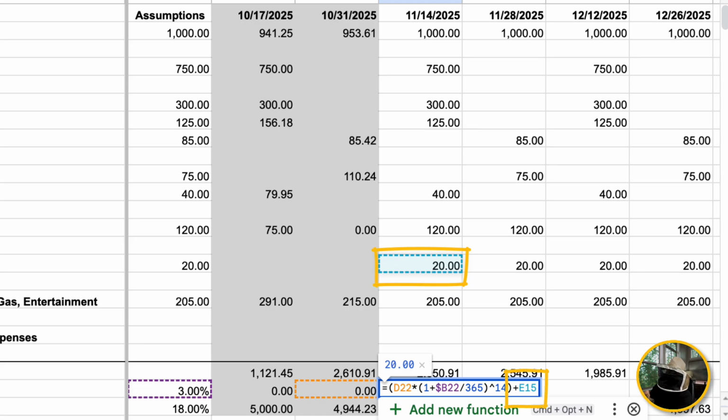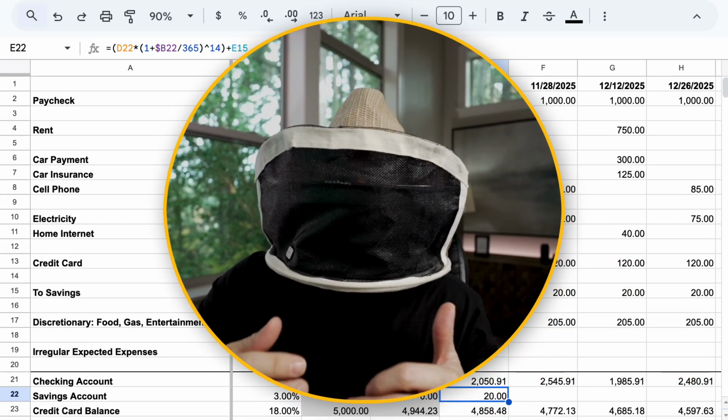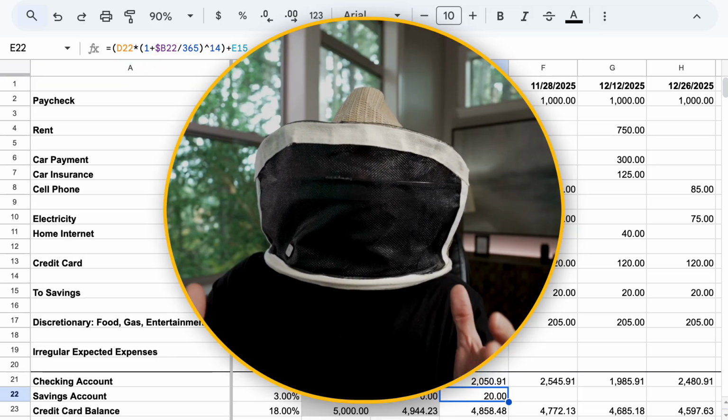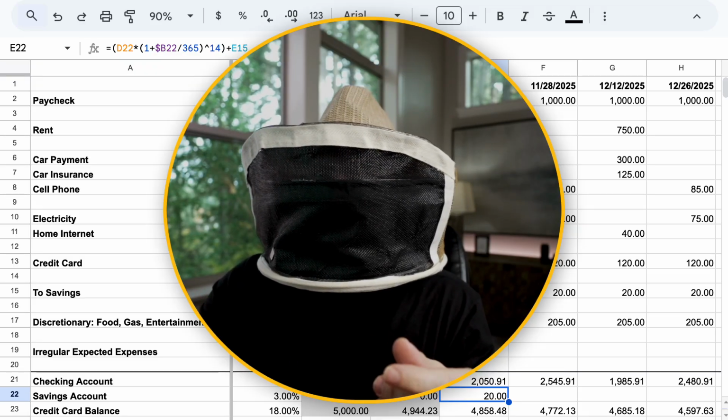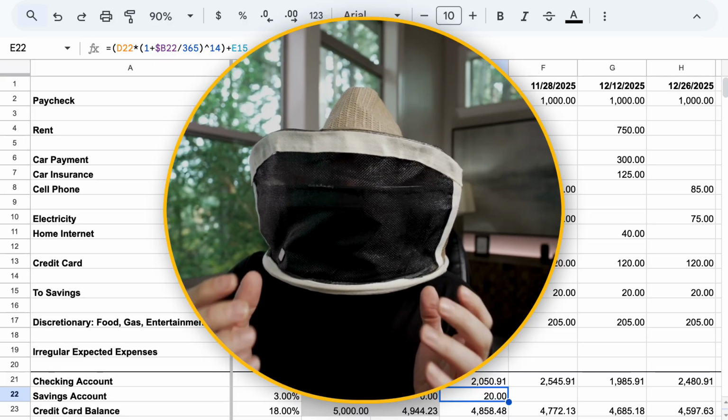We're taking our previous savings balance, we're applying the interest rate, and then we're adding our latest deposit. We do all that and we hit enter. Another disclaimer: we are doing interest here the same way that we did with our credit card. And if you want this to be accurate, we need to ensure that your bank compounds interest daily in your savings account. But let's be honest.